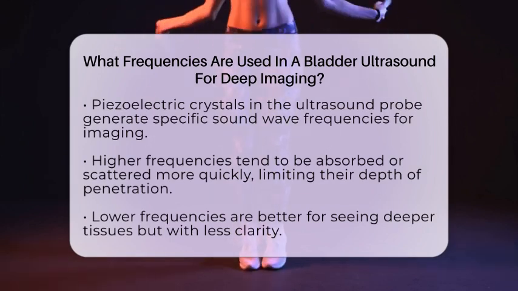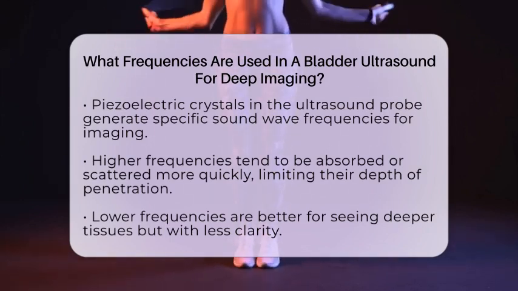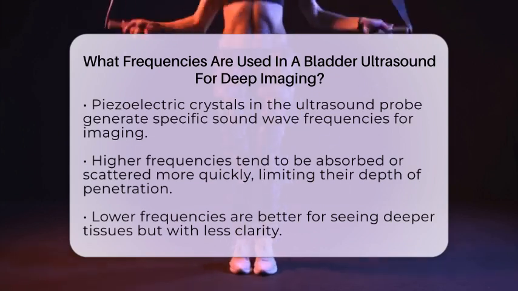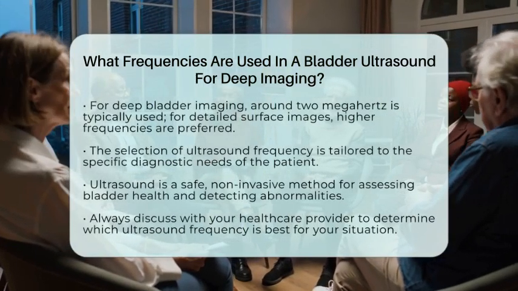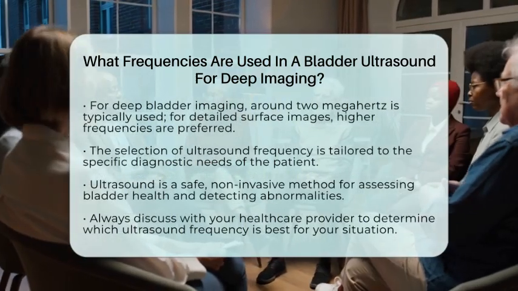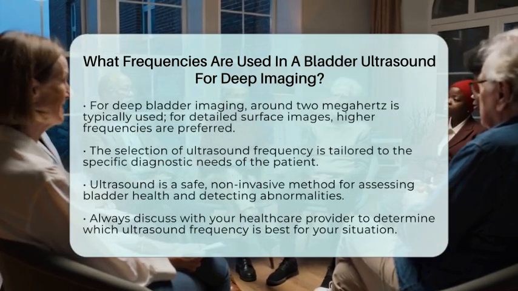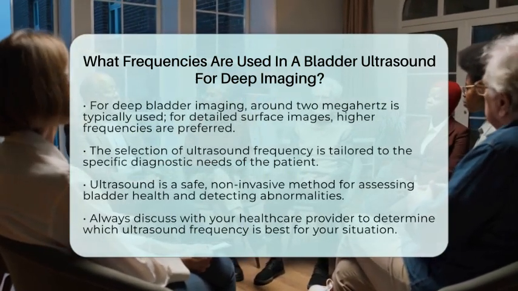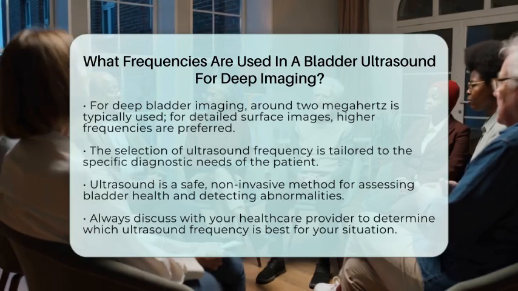So, in summary, for deep bladder imaging, ultrasound machines usually use around 2 megahertz to see the posterior bladder wall and deeper tissues. For more superficial, detailed images, they use higher frequencies like 7 to 10 megahertz. This balance helps doctors visualize bladder health, detect tumors, or assess other abnormalities accurately.